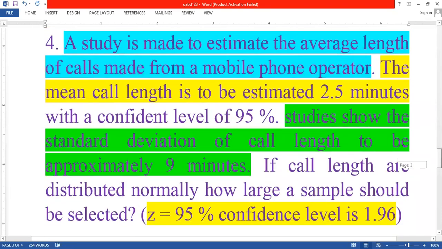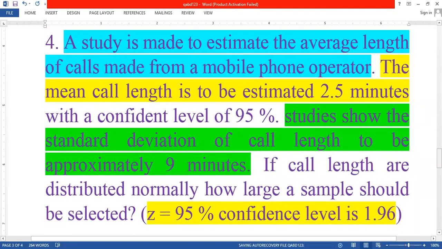Once again, see this problem. A study is made to estimate the average length of calls made from a mobile phone operator. The mean call length is to be estimated 2.5 minutes with a confidence level of 95%. The study shows the standard deviation of call length to be approximately 9 minutes.